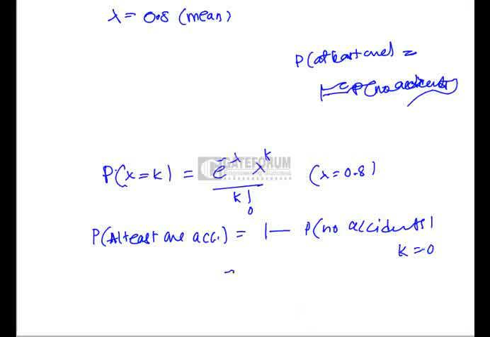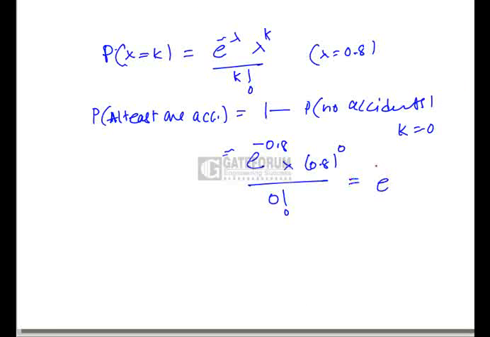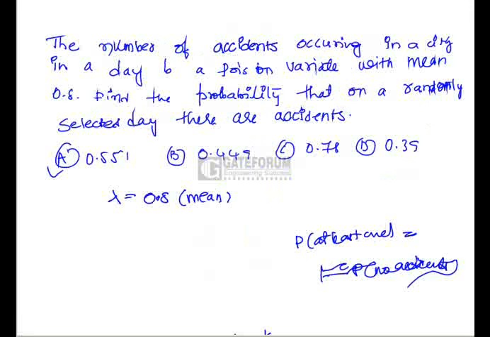Just substitute the values: e power minus 0.8 into 0.8 power 0 by 0 factorial, which is nothing but e power minus 0.8, so 1 minus e power minus 0.8. If we simplify this value, it will be 1 minus 0.449, which is equal to 0.551. Hence the required answer is option A.